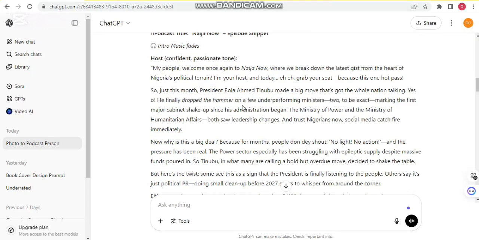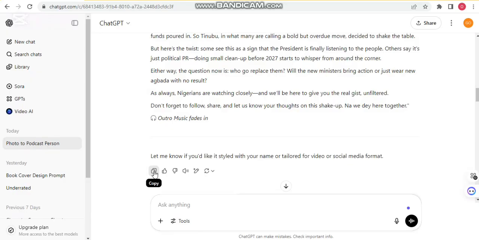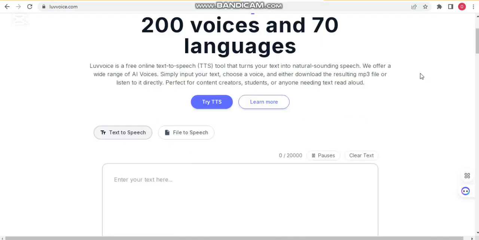So what we'll do here is copy. All right, now when we copy it, we'll come over to Love Voice. This is Love Voice, as you can see on the screen, the name of the site, LUVVOICE. If you don't have an account, on the top right hand side you're going to see something like a login or sign up. So you sign up for an account. It's very easy, it's going to take you not more than 2 seconds to finish your signing up process. When that is done, it brings you to this dashboard.